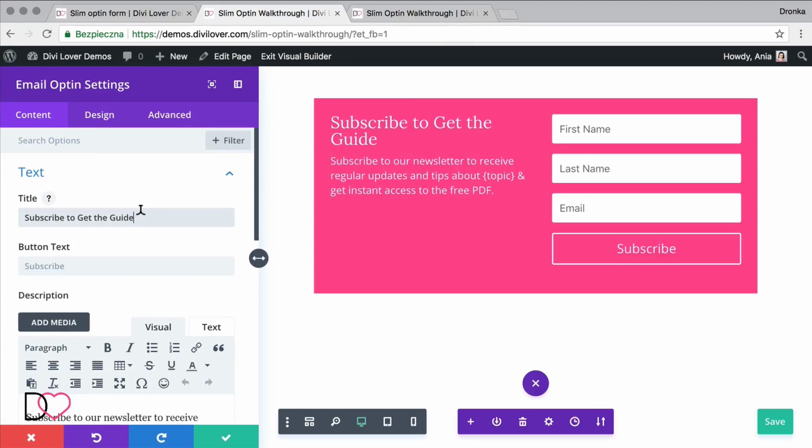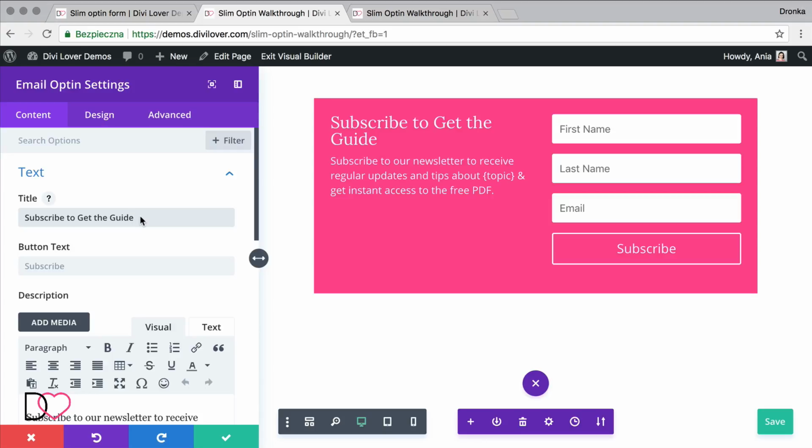Okay, just one quick note. I think you don't need any checkboxes to make your sign-up form GDPR compliant. You need your subscribers' explicit consent to send them emails, but a checkbox is not the only way to get this consent.